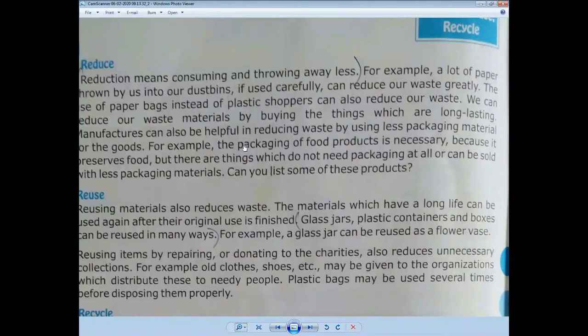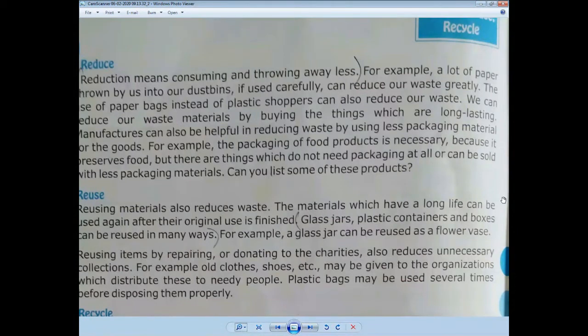For example, the packaging of food products is necessary because it preserves foods, but there are things which do not need packaging at all. Another example is the different types of jewelry items we use, so there is no need of packaging. There are different types of spices, and there is no need of lots of packaging over there. All can be sold with less packaging material. We will discuss these things at the end of the lecture.